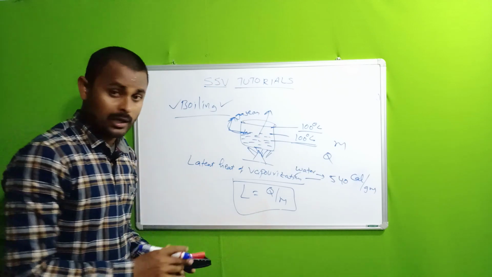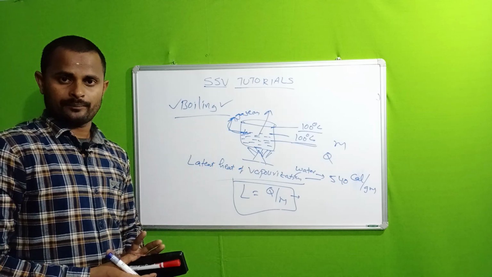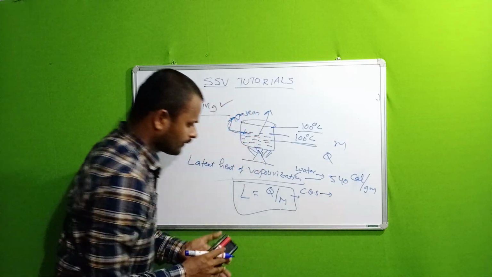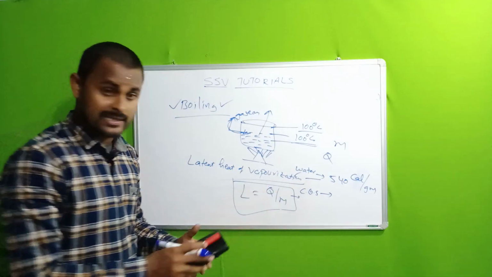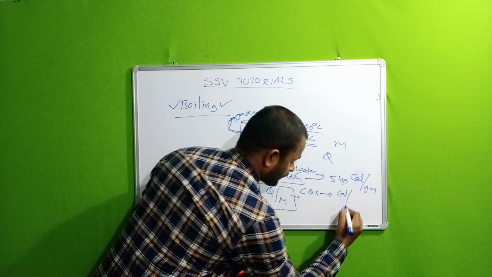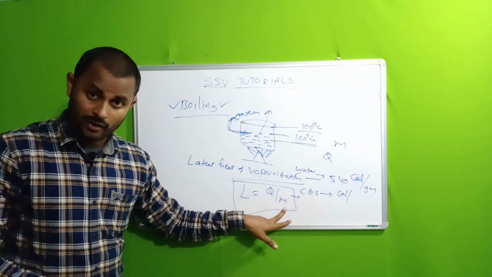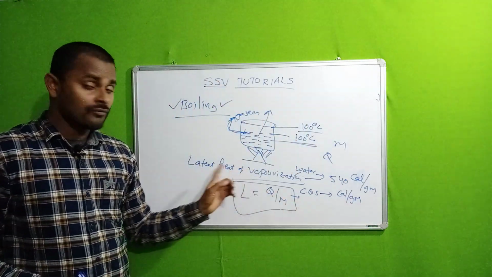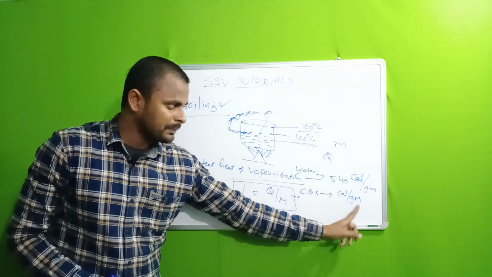From this formula, you can derive the units of latent heat of vaporization. How? In CGS, Q is the heat, and the unit of heat in the CGS system is calories. M is the mass, and the unit of mass in the CGS system is grams. So the unit of latent heat of vaporization in the CGS system is calorie per gram.